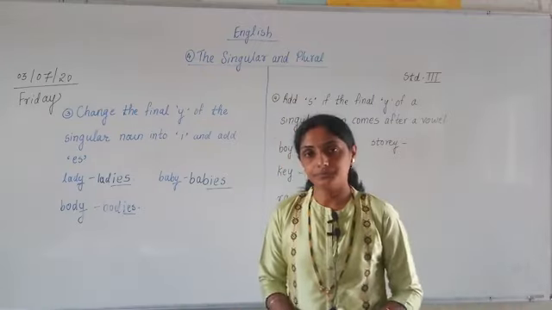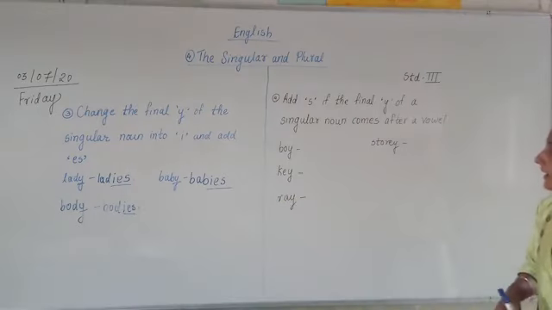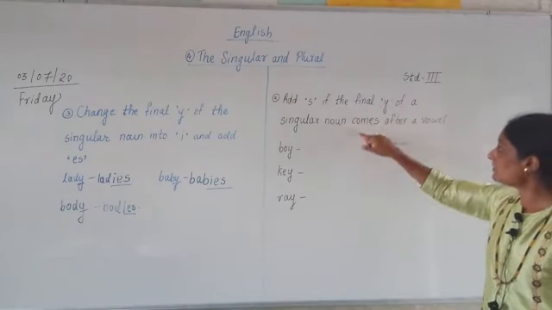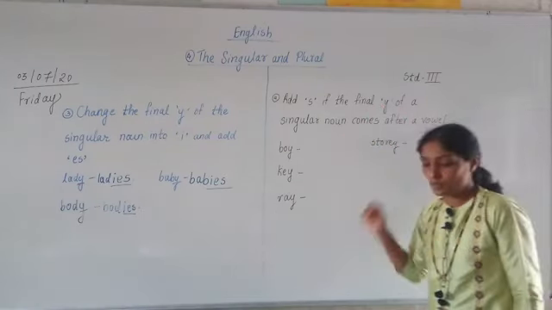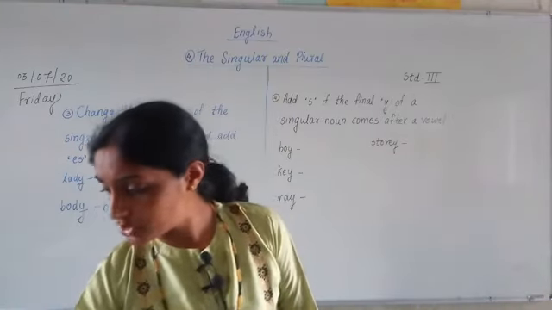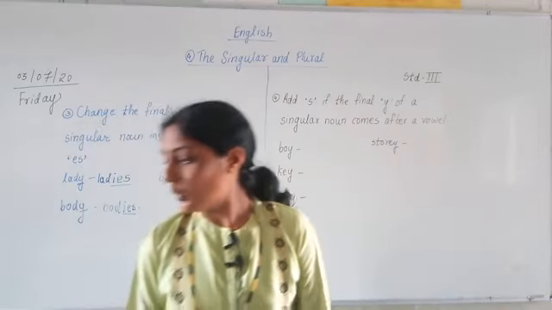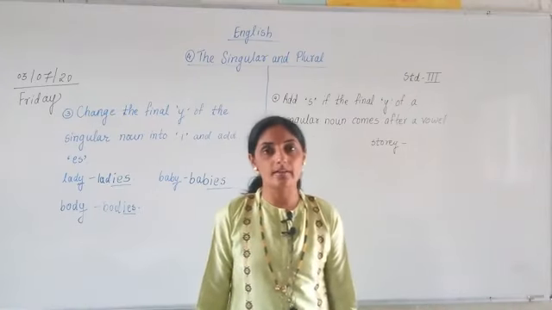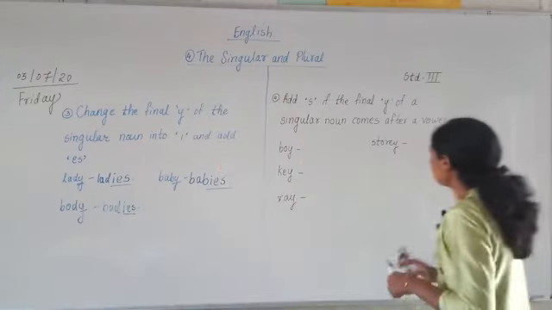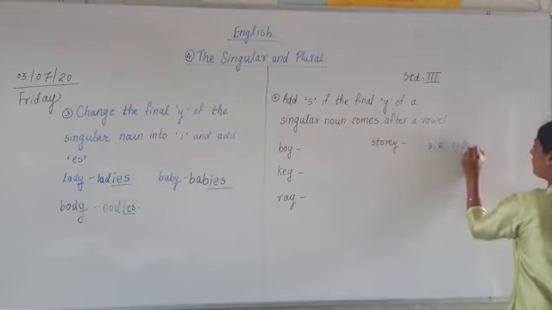Have you understood? The fourth rule which is given over here is: add s if the final y of the singular noun comes after a vowel. Now I have told you about vowels. Which are the vowels? Have we studied them? I think in the first chapter it was there, or in first standard lessons? No, but you have studied vowels in second standard. A, E, I, O, U. How many vowels are there? A, E, I, O, U.